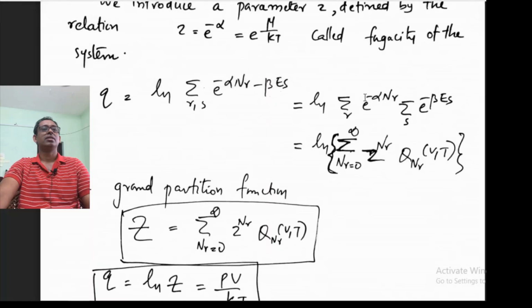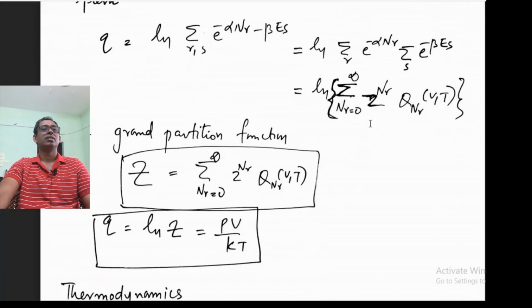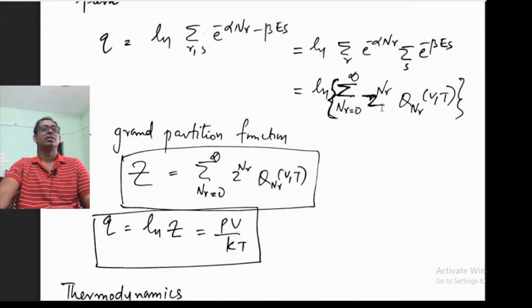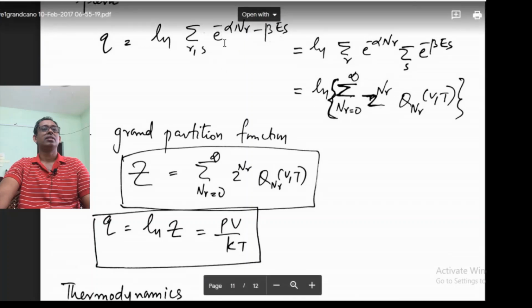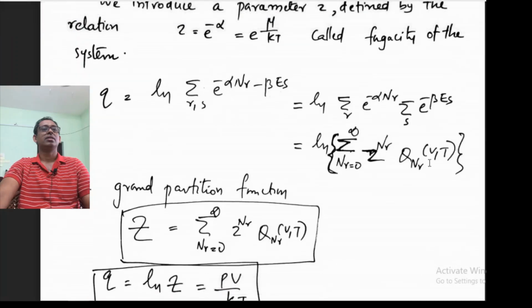Now this e to the power minus alpha is written as z, the fugacity. So log of sigma nr: summation over r means summation over all possible number of particles. Theoretically it can be 0, 1, 2, 3, etc. So that is written here, sigma nr equals 0 to infinity. Z, e to the power minus alpha is z. So z to the power nr,